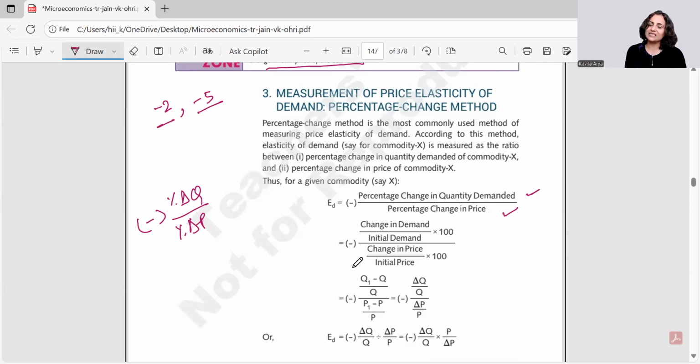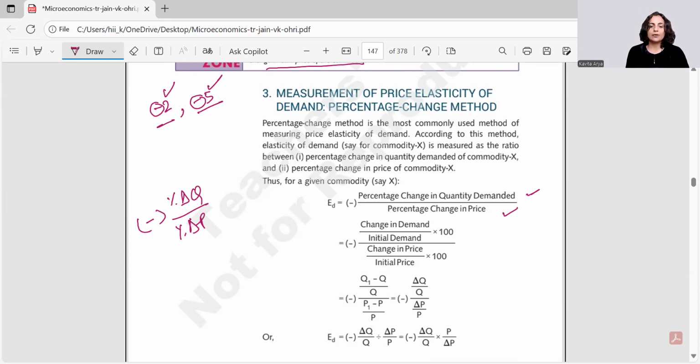So they say -2, but no. Try and understand here, minus is simply showing you the inverse relationship between price and quantity. Whenever we are measuring the magnitude of the elasticity, we have to measure it with the figure. So -5 is bigger than -2 here because minus is simply symbolic of the inverse relationship between price and quantity.